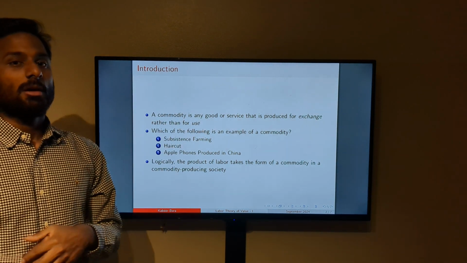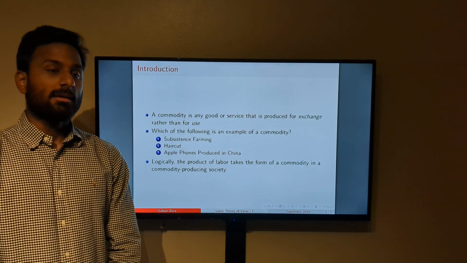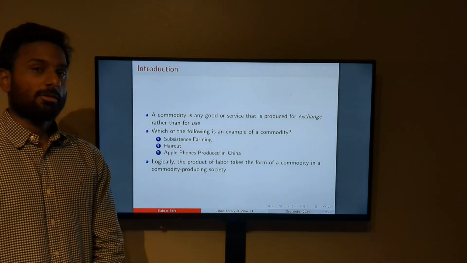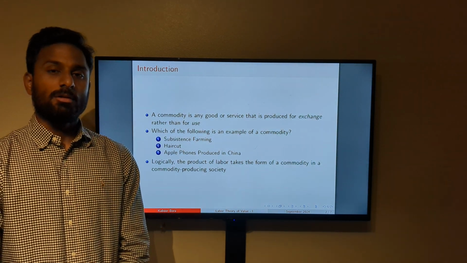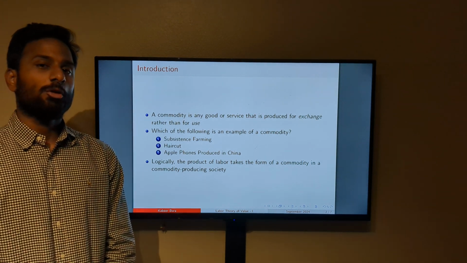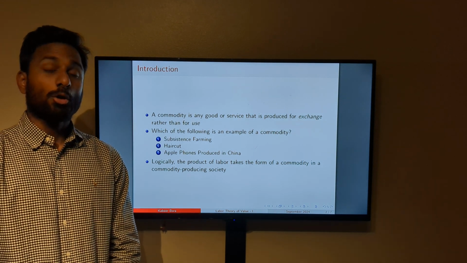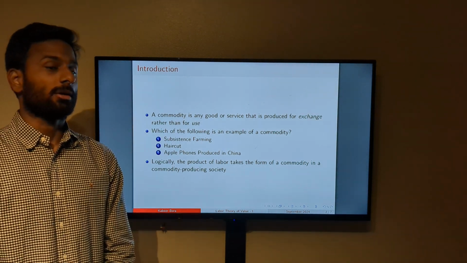So knowing that definition of a commodity, would you say that subsistence farming is a form of a commodity? Well, the answer here is no, simply because it is produced for your own use and not for sale in the market.